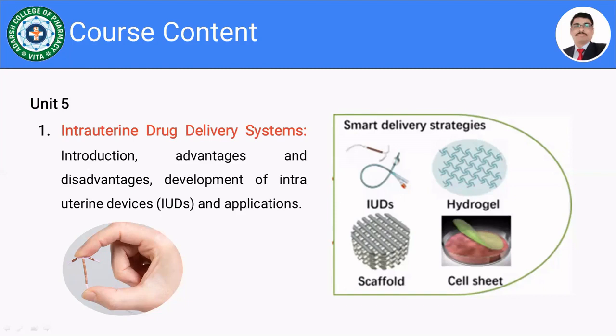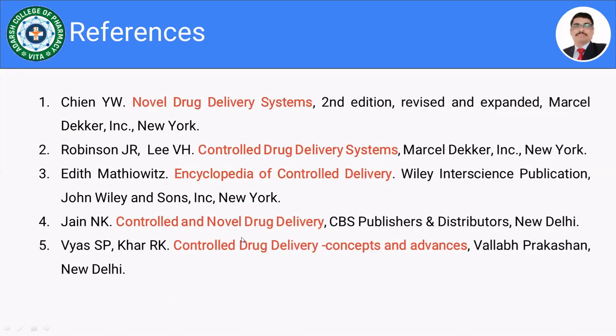Scaffolds, yes, we can. Shell sheets, yes, it is possible, isn't it? But we are going to discuss only the intrauterine devices under the intrauterine drug delivery systems, their formulation, evaluation, and applications. So moving towards the next, yes.